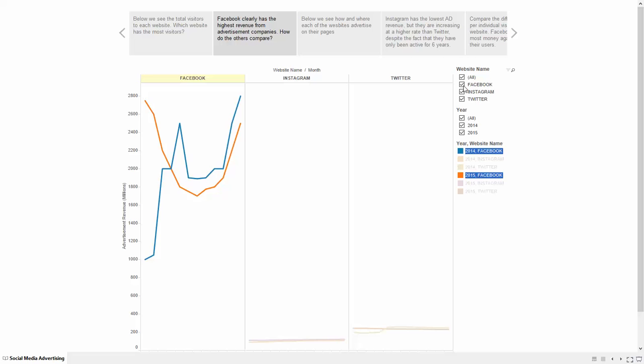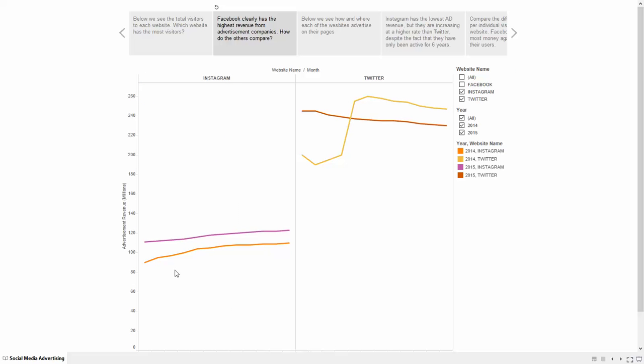Now, if we remove Facebook, we see the advertisement revenue from Instagram and Twitter. Instagram seems to have a slight increase in their revenue, while Twitter has been decreasing in the past several months.